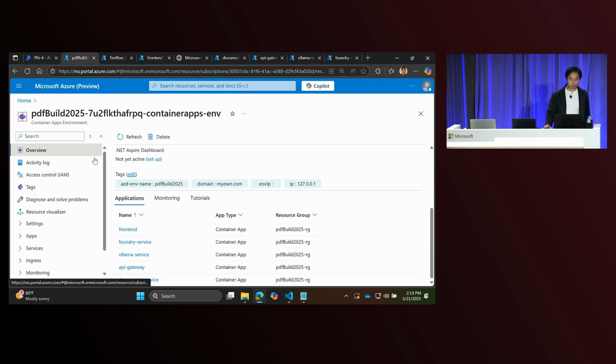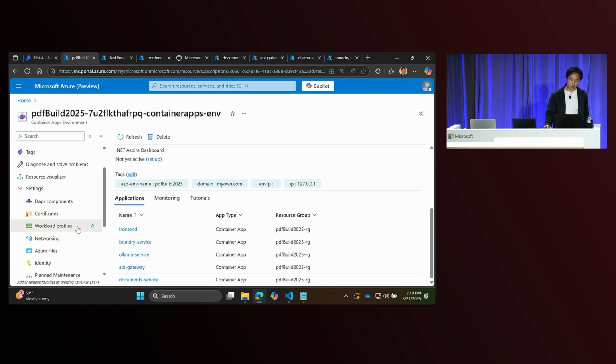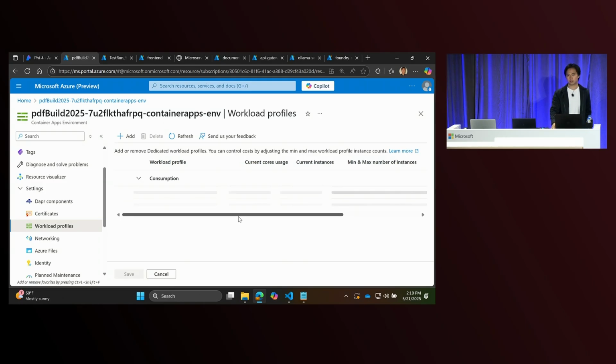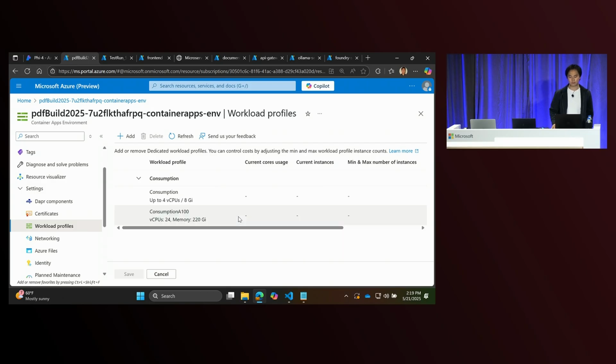Another thing I did want to showcase here is the workload profiles. I think this is something that is super special and super unique about Azure Container Apps as a service for developing your AI applications, right? Within Azure Container Apps, we have this concept of workload profiles. Basically, these are different compute types you can have within the exact same environment. So within one environment, I can be running consumption non-GPU. I can be running serverless GPUs. If I wanted to, I could be running dedicated applications and dedicated GPUs as well, which we just went GA with.